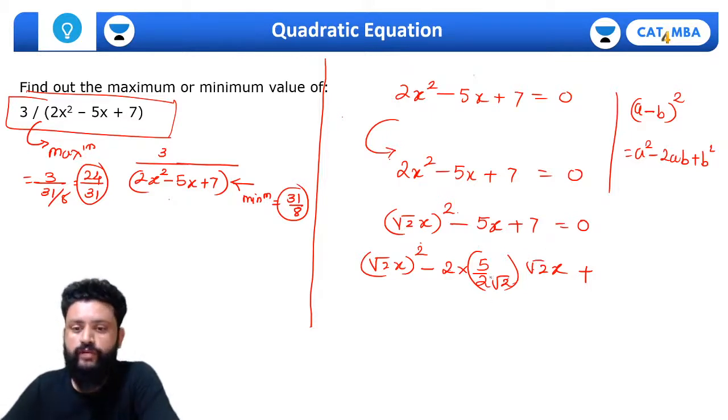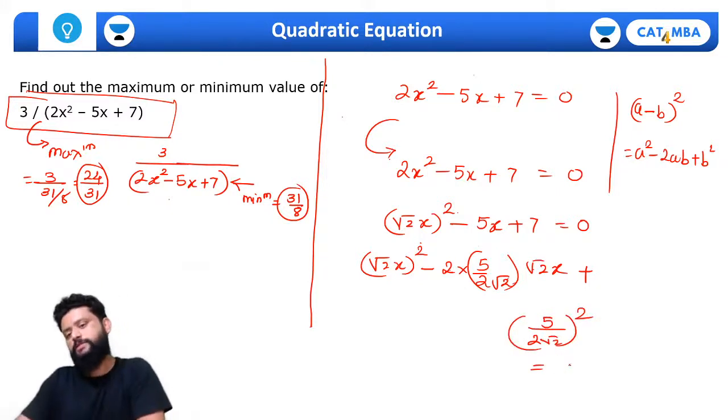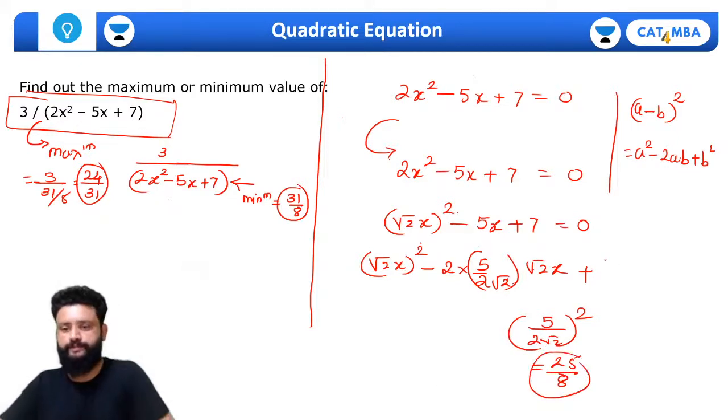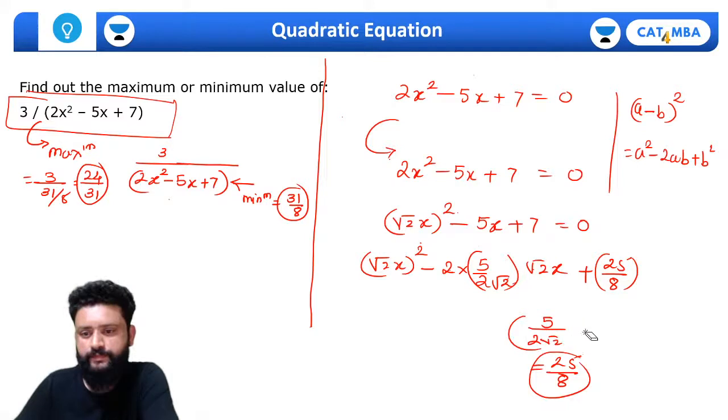Okay, तो 5/2√2 का whole square हम करते हैं. 5/2√2 whole square that comes out to be 25/8. So I'll write 25/8 here. 25/8 मैंने कैसे लाया?